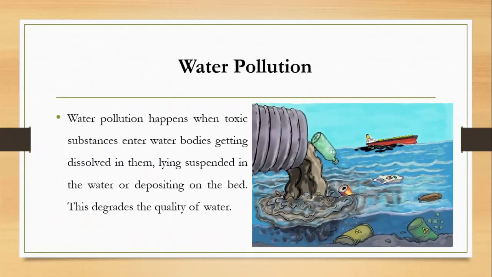So what is water pollution? Water pollution happens when toxic substances enter water bodies, getting dissolved in them, lying suspended in the water and depositing on the bed. This degrades the quality of water. So we can see that water pollution is caused by the release of toxic substances into the water that can cause bad effects on water and marine life. And ultimately it also causes bad effects on humans or animals as they drink that water.